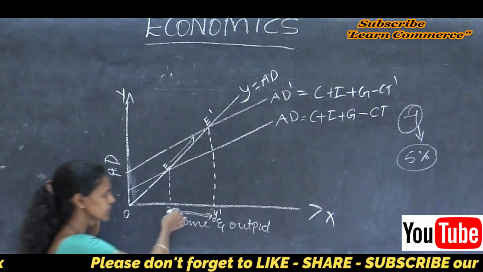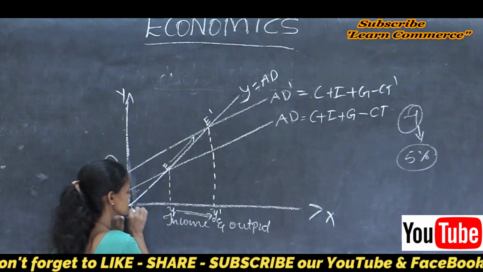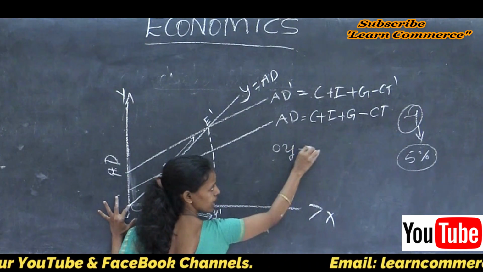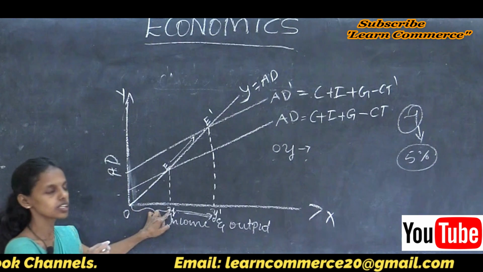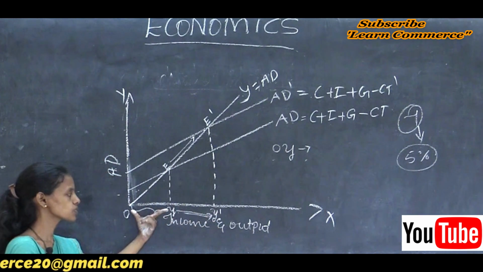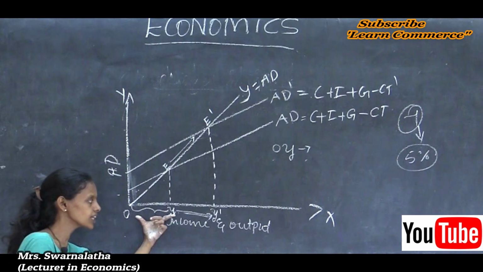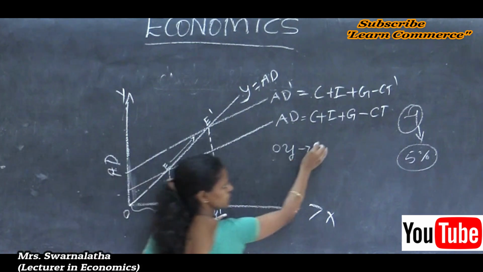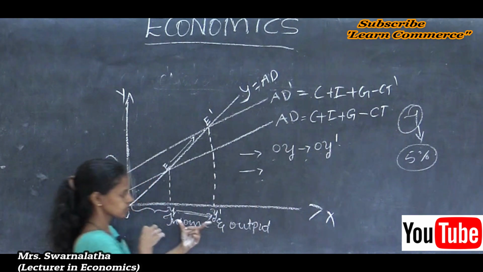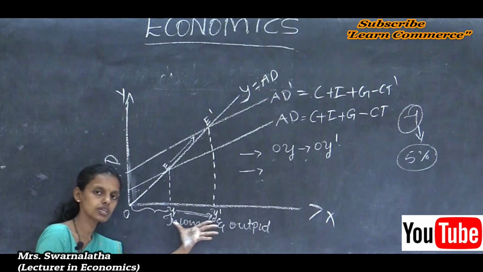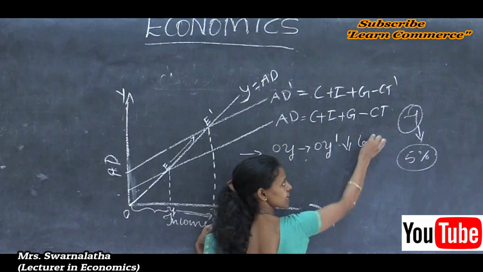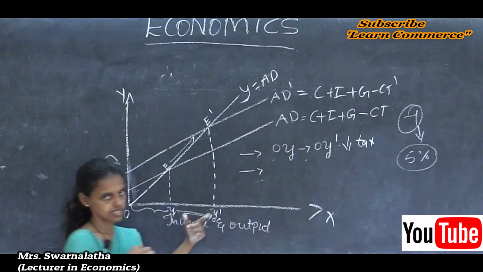Thus, earlier income is OY, so due to the reduction in the tax, disposable income shifts from OY to OY1. So disposable income increases due to the cut in the tax.